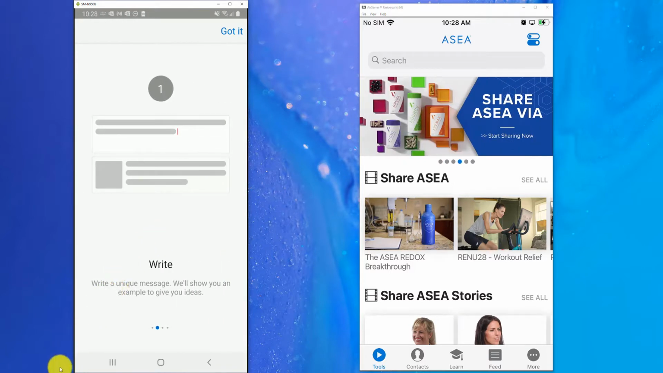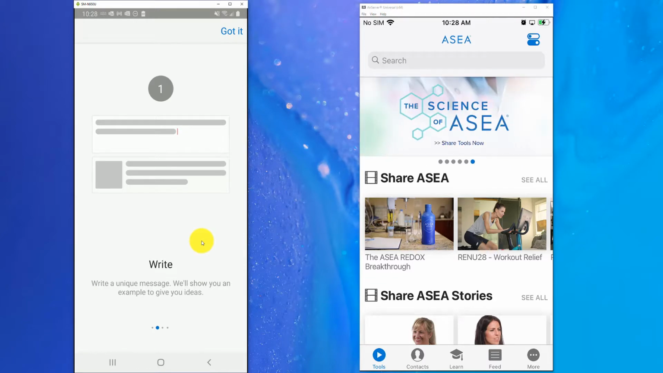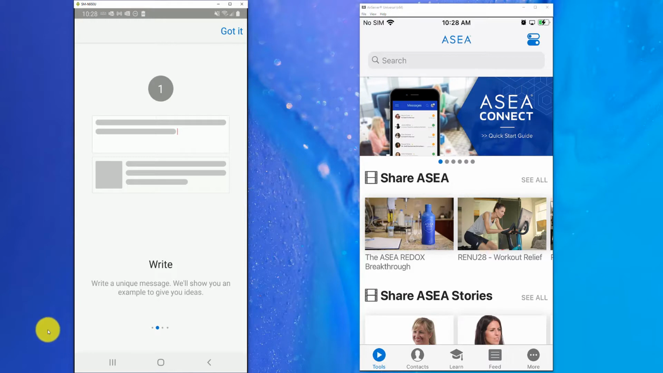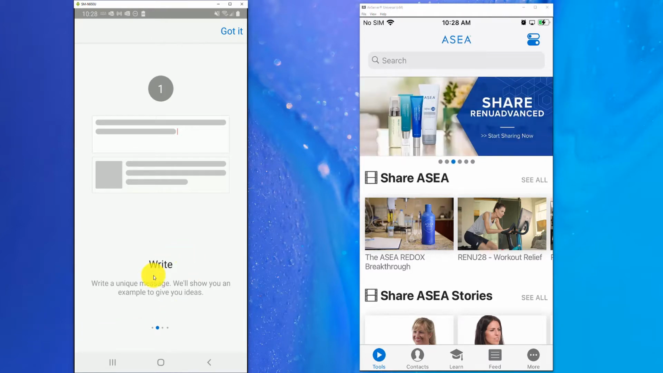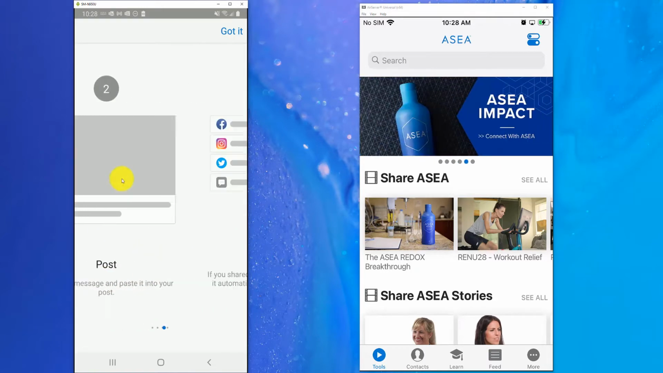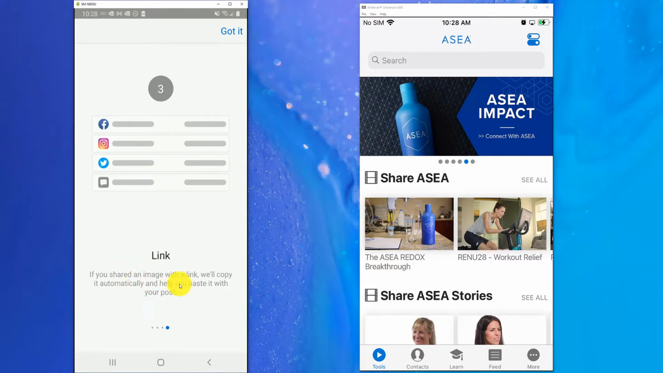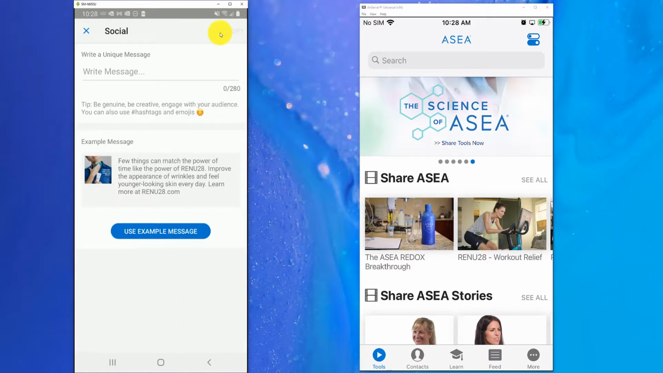So I need to write a unique message, and that is what I'm going to be able to use to post on my Facebook page, right? So unique is important anytime we're dealing with social media, because if we have any similar content out there, it's going to get flagged for spam based on the automatic content filters and whatnot. So staying on top of it, making it unique is an important step here. Copy your message and paste it into your post. And then if you shared an image with a link, we'll copy it automatically and help you paste it with your post. Perfect. So let's hit got it here.